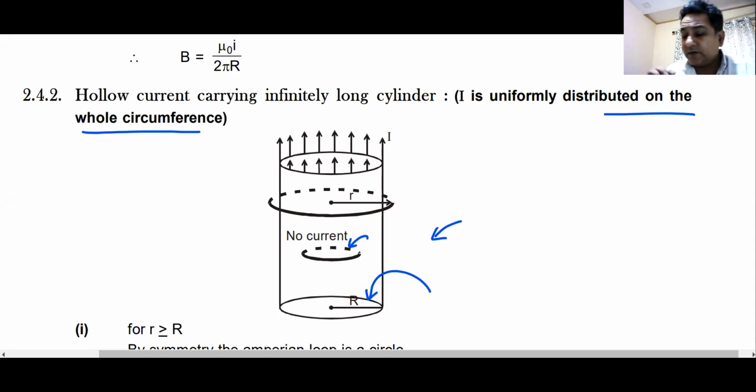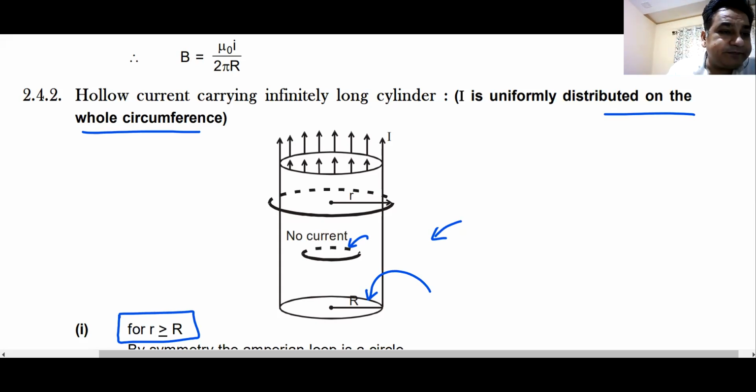If the point is inside, what will be the magnetic field for any point inside? Tell me. This is an outside point. What will be the magnetic field for an outside point and what will be the magnetic field for an inside point? Inside zero, sir.